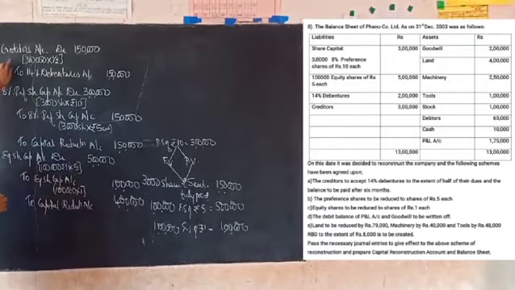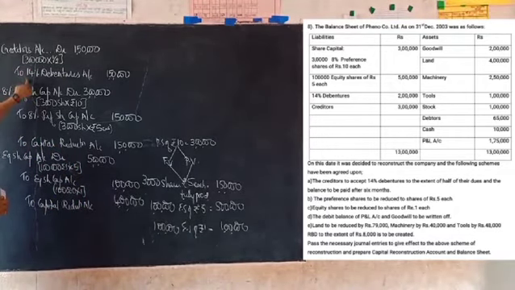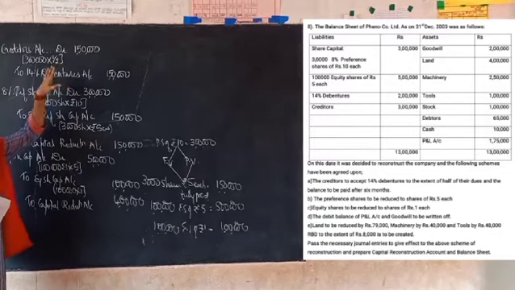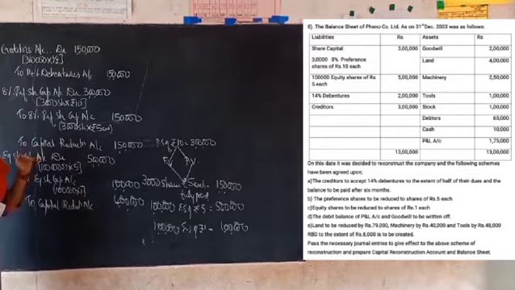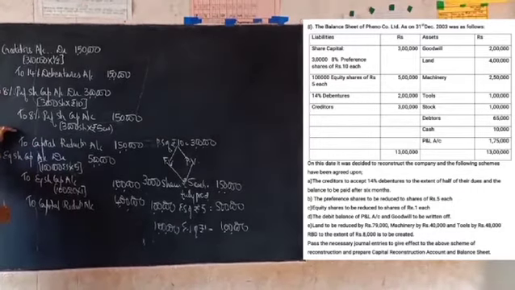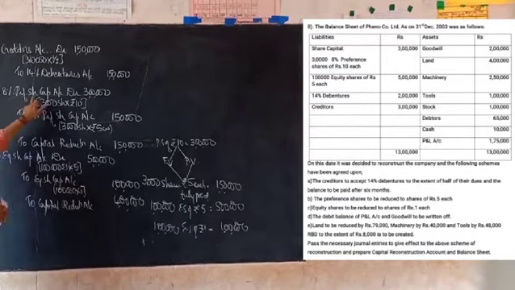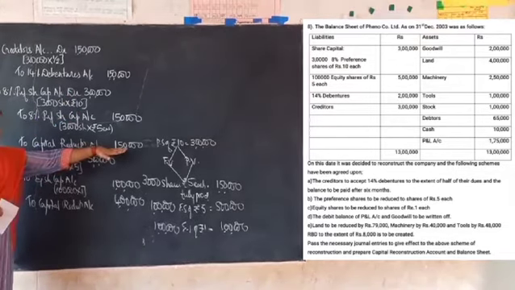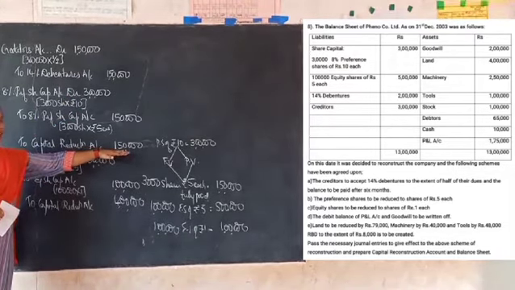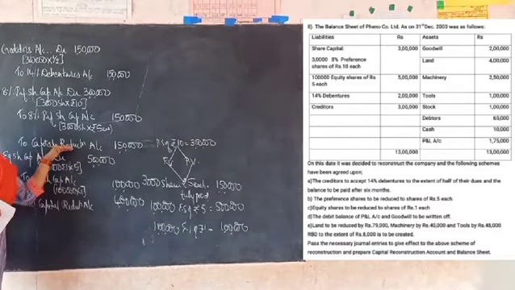If you see the first entry here, the creditors account debited to 14% debentures account, which means that we have not done any adjustment in the first entry to the capital reduction account. Then we will go to the second entry. Here you have written 8% preference share capital account debited to capital reduction account. So here in the second entry you have credited 1,50,000 to the capital reduction account.